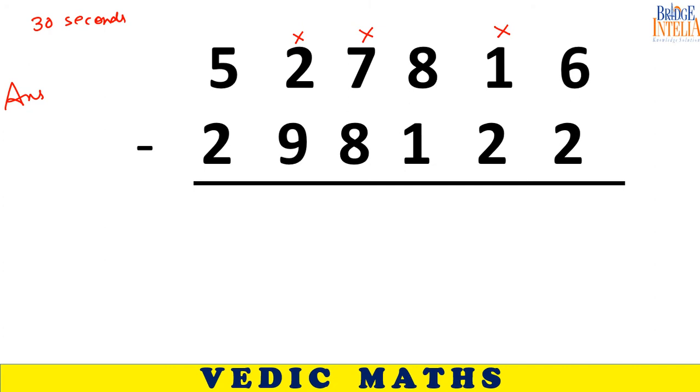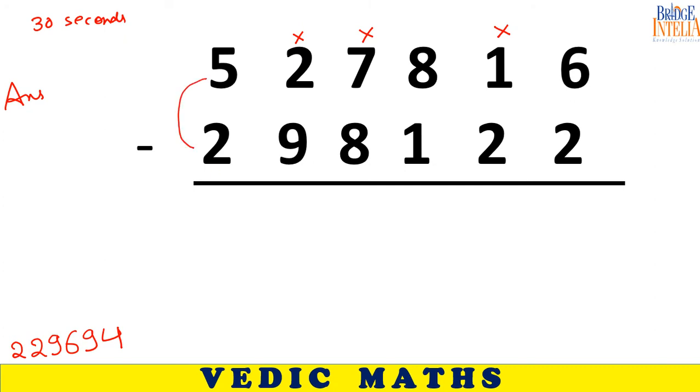So is the answer 229794? Please repeat yourself. 229694. Sir, 229694. Very fast. Even I have not been able to solve this, so let me solve this.